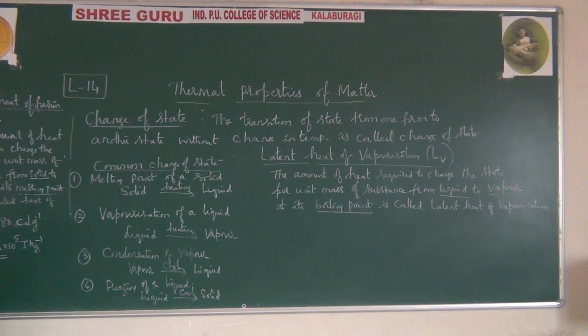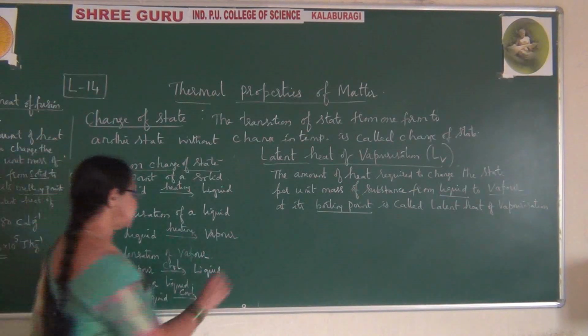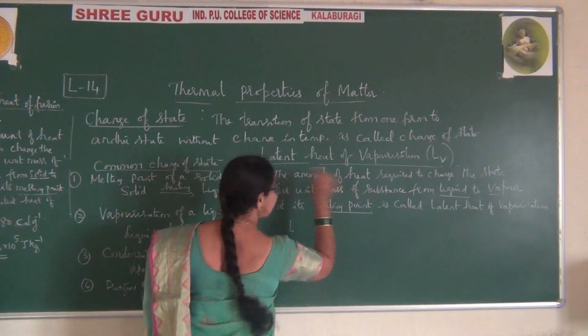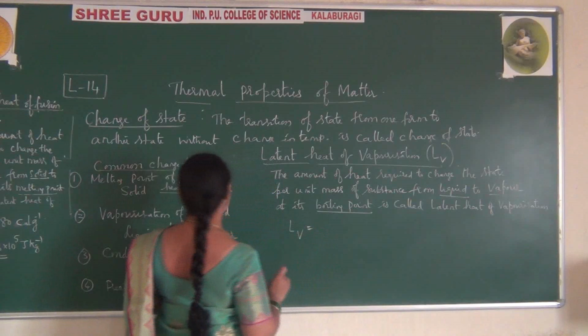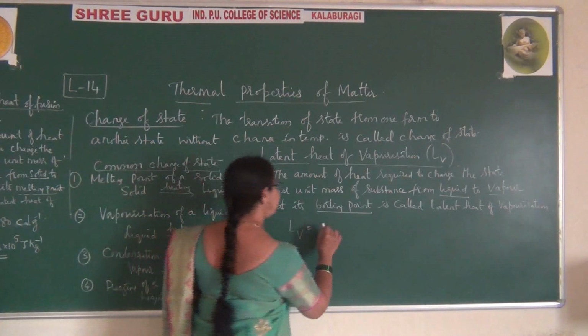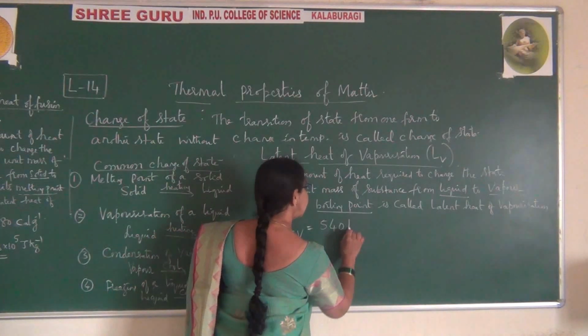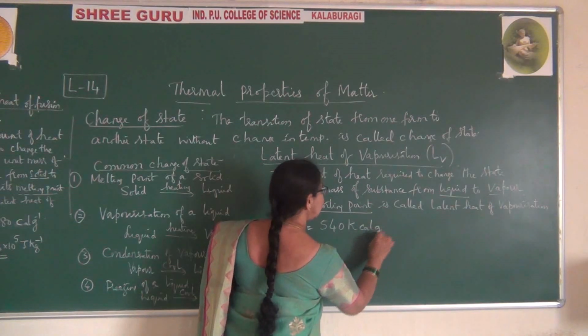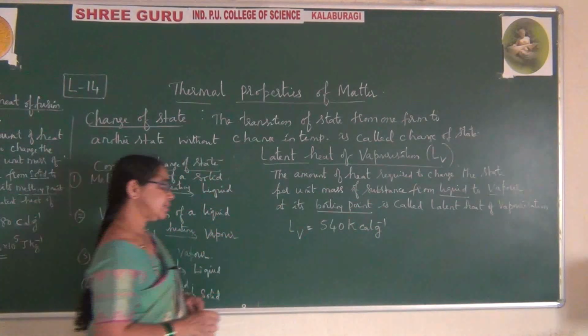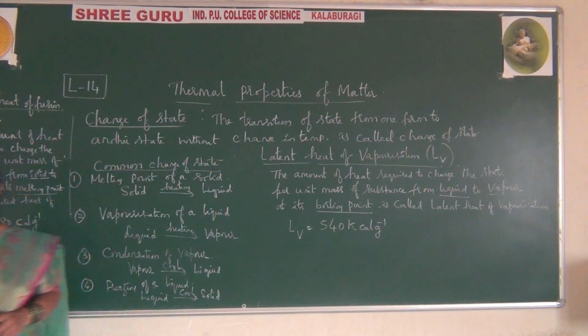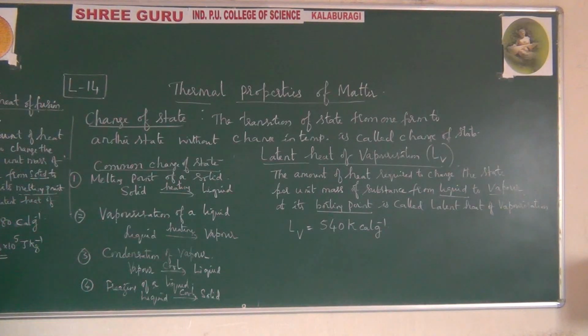I'll write the values for these two. For this, you come across latent heat of vaporization is 540, that is LF. Sorry, LV. Latent heat of vaporization is 540 kilocalorie per gram. What is this? This is the one called the practical unit of vaporization. Practical, that is latent heat of vaporization of water.